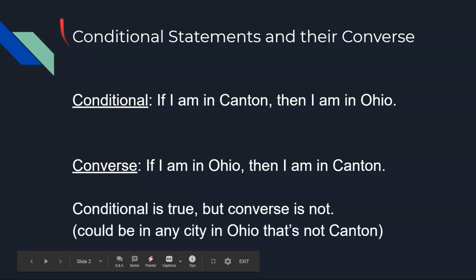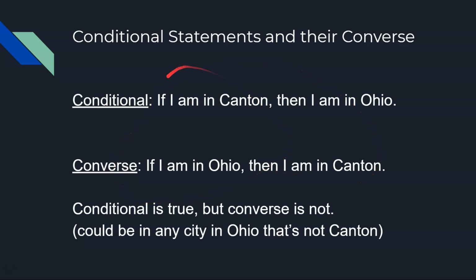So if we remember, conditional statements and their converse just mean that if we have a conditional statement, if you remember this one, if I am in Canton, then I am in Ohio. Here's our hypothesis, if I am in Canton, here's our conclusion, then I am in Ohio. So we take these two main phrases in our conditional statement and we're just going to flip them. Okay? So this conditional statement becomes, if I am in Ohio, then I am in Canton.